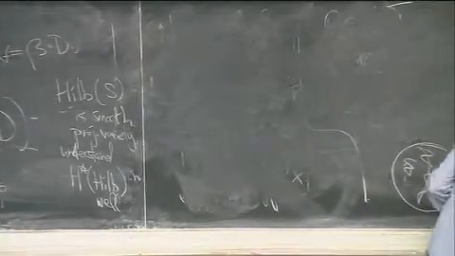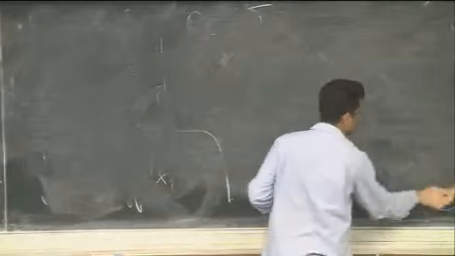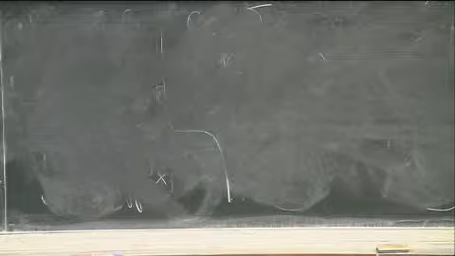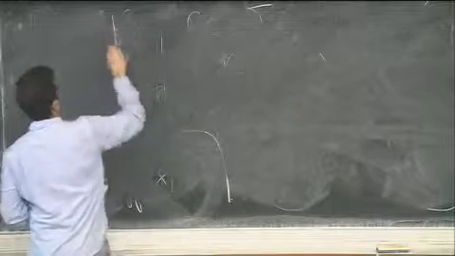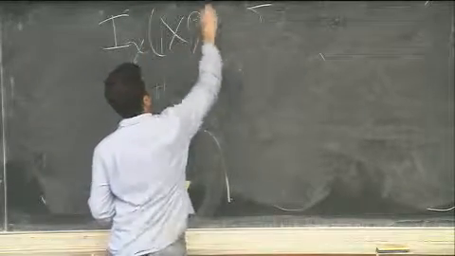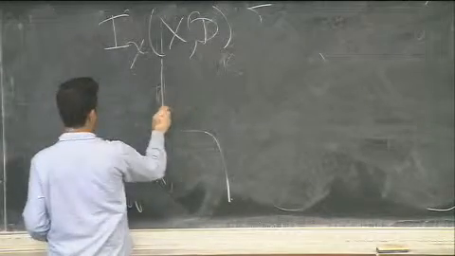And so the second piece of structure is a little more subtle. And again, it's one of those things that seems kind of idiotic, is that I also have a forgetful map. I take the space of relative ideal sheaves, and I just forget the sheaf.